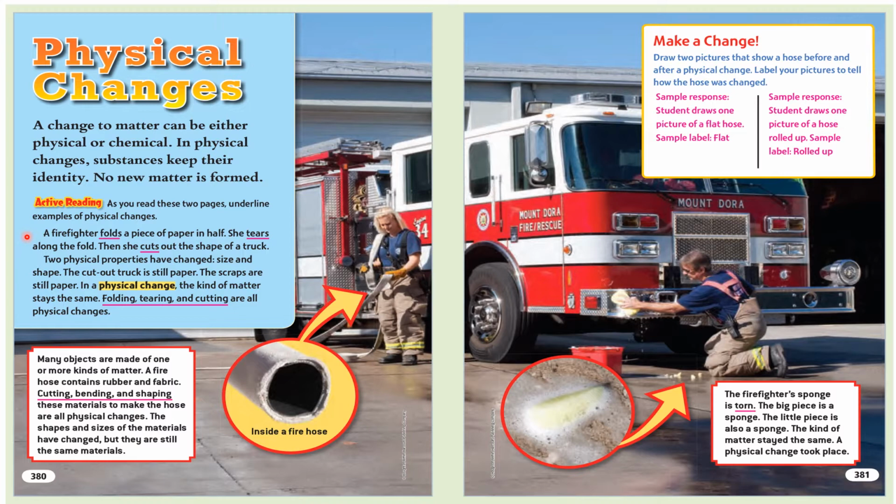Many objects are made of one or more kinds of matter. A fire hose contains rubber and fabric. Cutting, bending, and shaping these materials to make the hose are all physical changes. The shapes and sizes of the materials have changed, but they are still the same materials. Inside a fire hose. Make a change. Draw 2 pictures that show a hose before and after a physical change. Label your pictures to tell how the hose was changed.